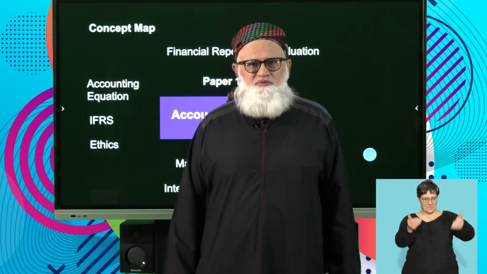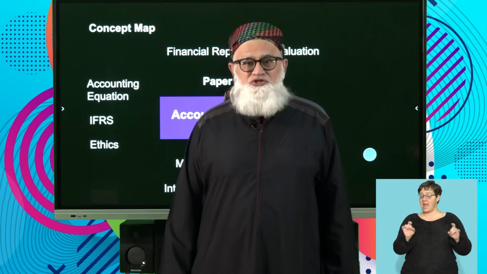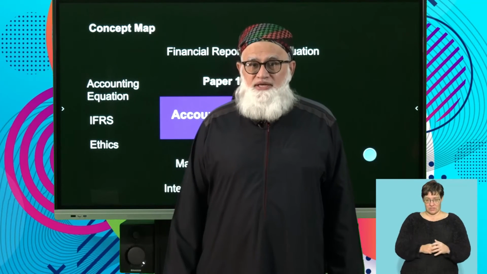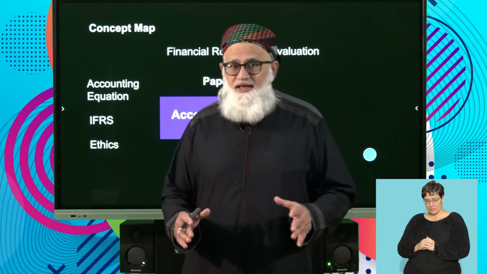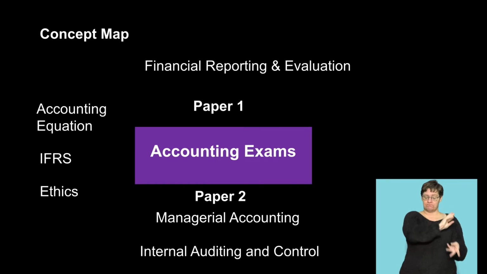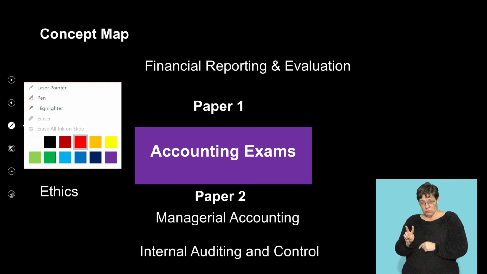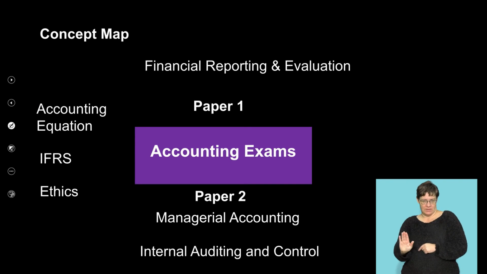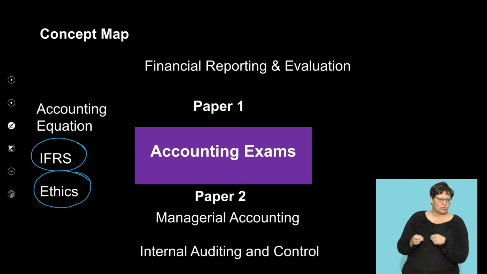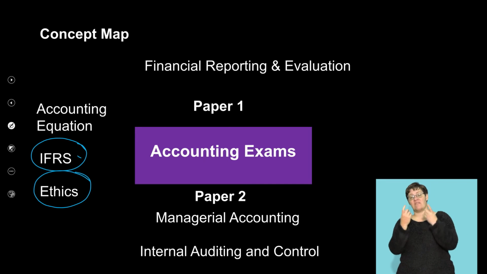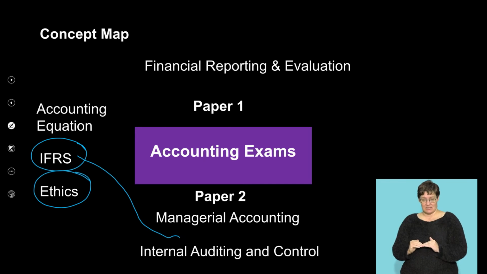Welcome back, accounting boffins. Right, examination questions. What are we looking at this time? Something in paper 2. But before we go there, a quick recap. Remember that within paper 2, you're also going to get questions on ethics. Remember with regards to internal control, you also get international financial reporting standards. All of that would fit into internal auditing and control.